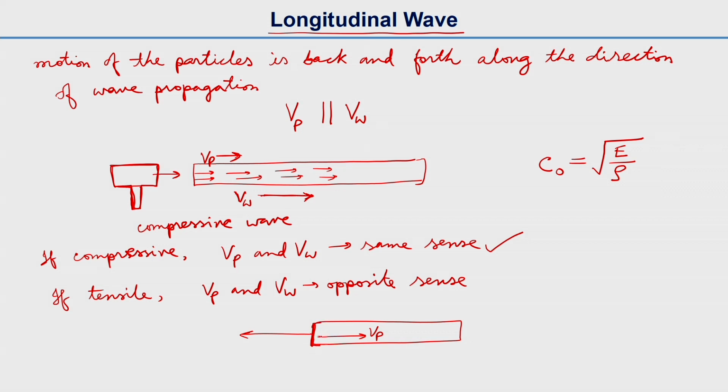So the velocity of the wave will be in this direction, Vw, and the particle velocity, as we are pulling this or giving a tensile loading here, that is Vp, will be in the opposite direction. So that's why we wrote here that this is in opposite sense. That is the difference between the compressive wave and tensile wave. They both are longitudinal waves here.